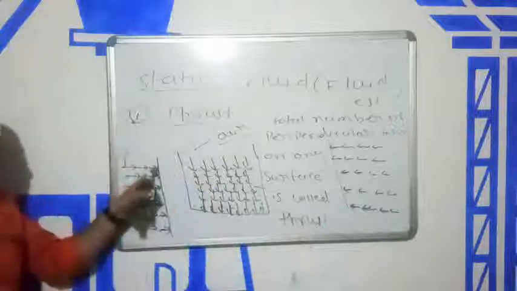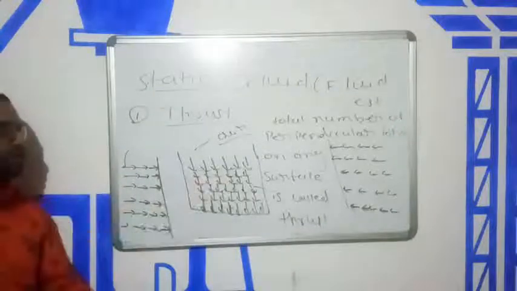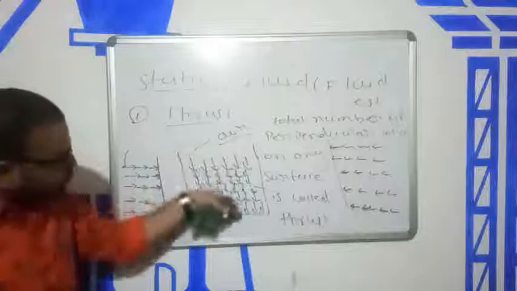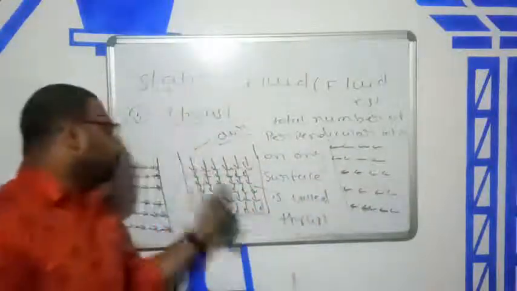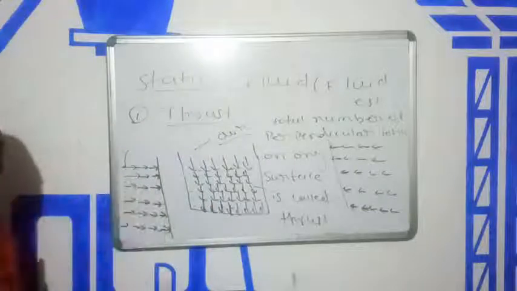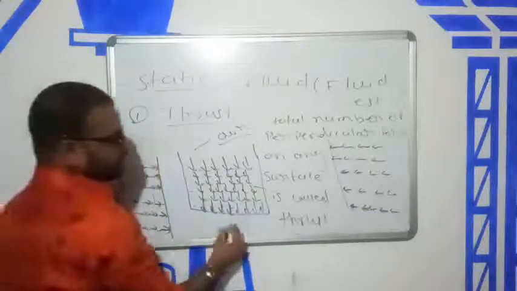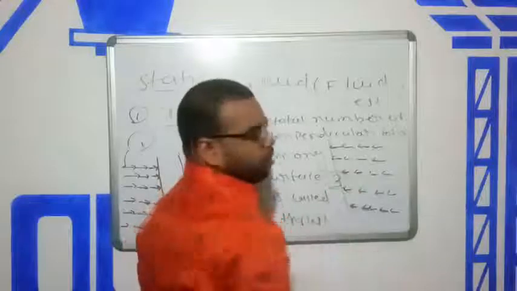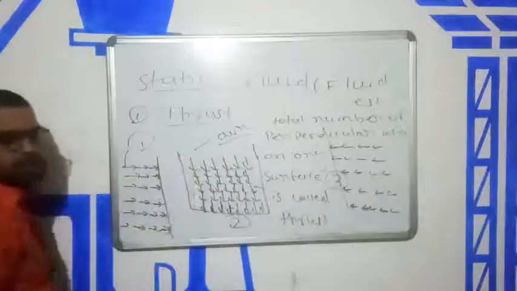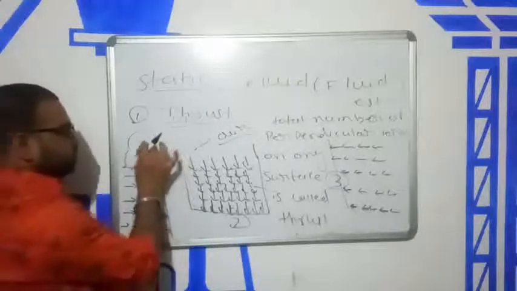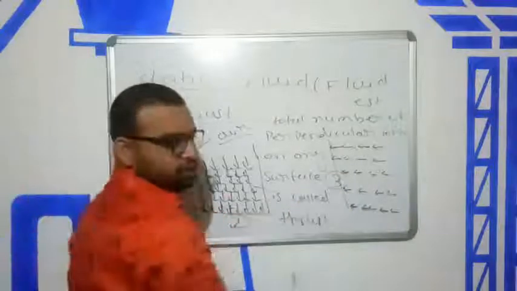In this surface there are a number of forces exerted, and in this surface there are a number of forces exerted. So total number of forces on any surface. This is surface 1, this is surface 2, and this is surface 3. Only 3 surfaces here. The fourth side is open.